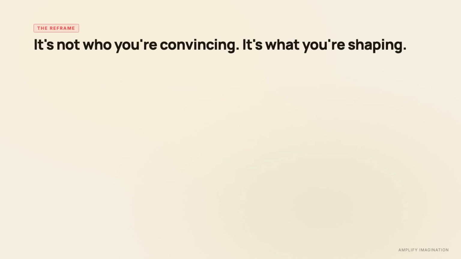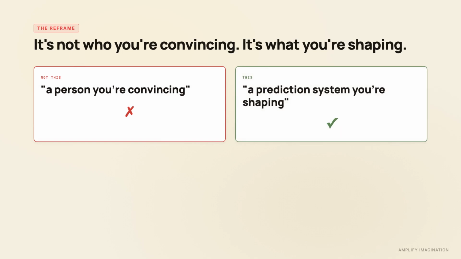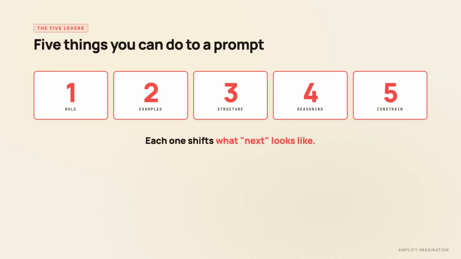Here's the reframe. The model isn't a person you're convincing, it's a prediction system. Whatever's in the prompt, the model is trying to figure out what should come next. Prompt engineering is just shaping what's in the prompt to get the model into a good position to predict well. There are roughly 5 things a prompt can do to change the model's behavior. Each one is a different way to shift the prediction.